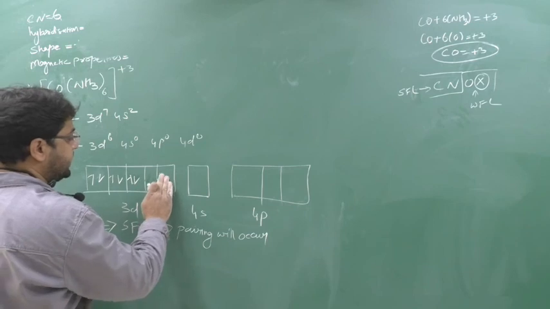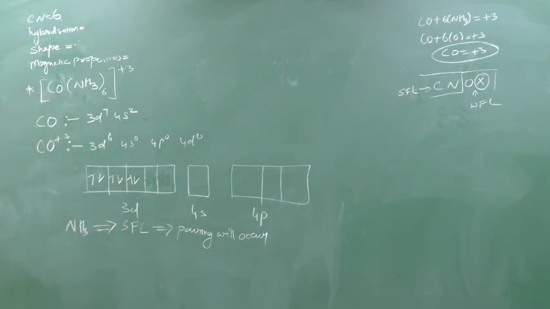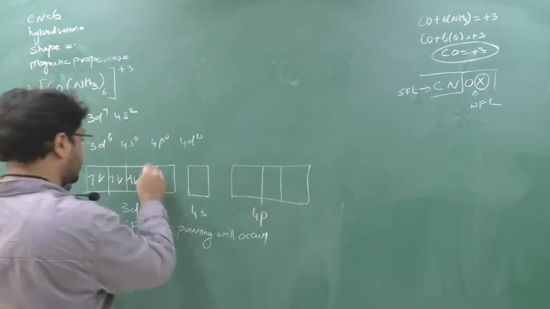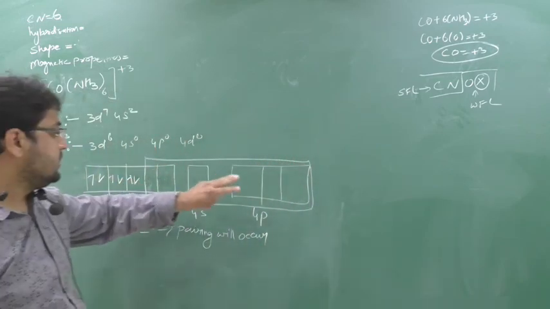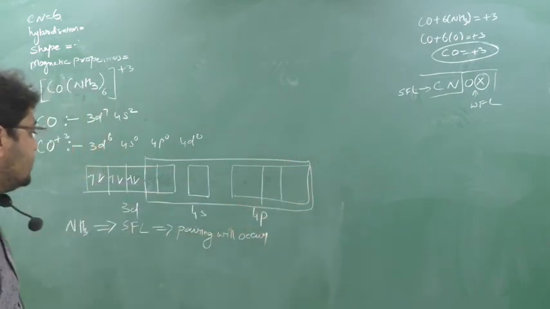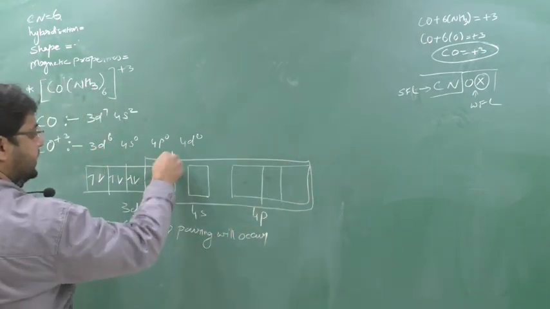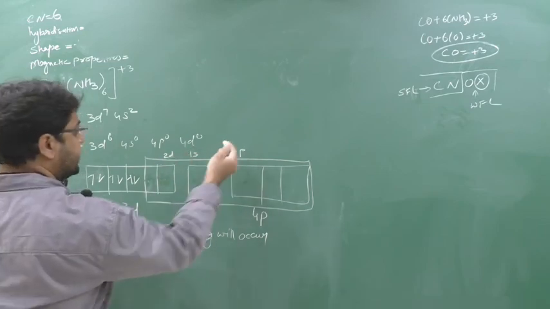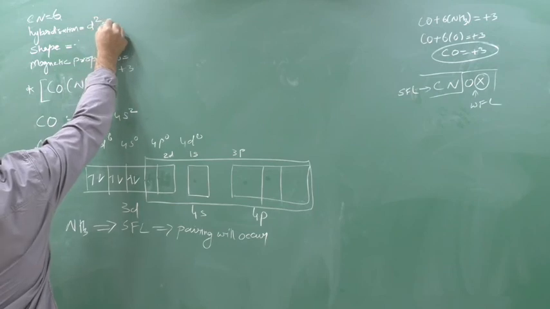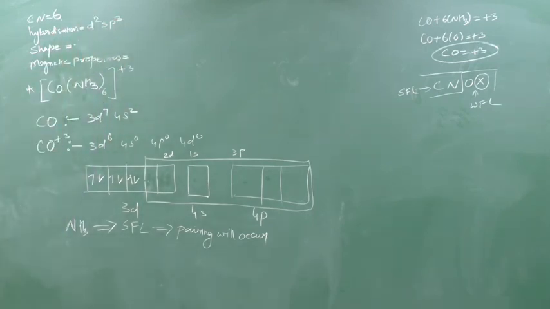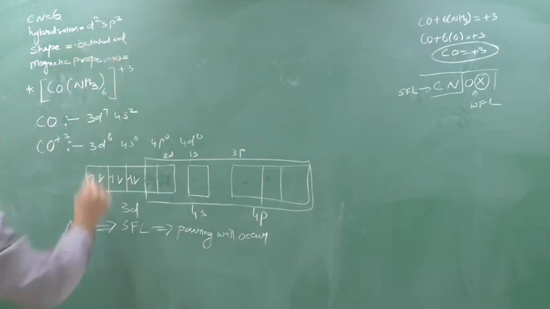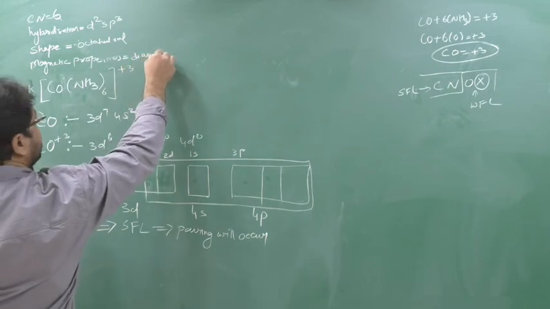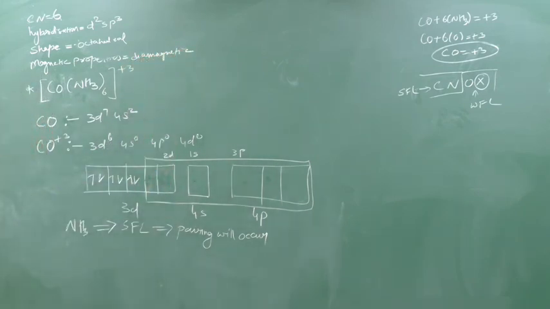So this is now completely empty, ready to accept. If they are completely empty, then only they are ready to accept. How many ammonia are there? 6. So 1, 2, 3, 4, 5, 6. All will combine. Yes or no? 1 here, ammonia 2, 3, 4, 5 and 6 here. So which orbitals are we pairing here? 2 d orbitals, 1 s and 3 p. So what is the hybridization? d2sp3. So d2sp3 is the hybridization occurring. Shape will be what? Octahedral. Magnetic property? Diamagnetic.